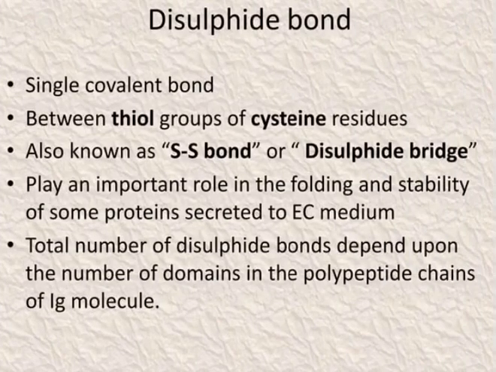Instead, they have an additional constant domain which acts like a hinge. Disulfide bond. This is a single covalent bond between the thiol groups of cysteine residues, also known as the S-S bond or the disulfide bridge. They play an important role in the folding and the stability of some proteins secreted to the extracellular medium. The total number of disulfide bonds depends upon the number of domains in the polypeptide chains of the IgG molecule.